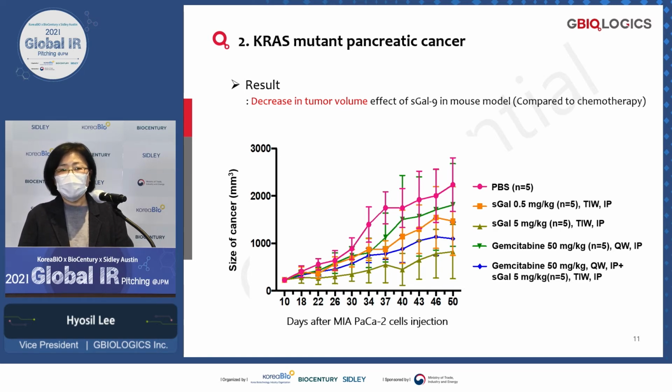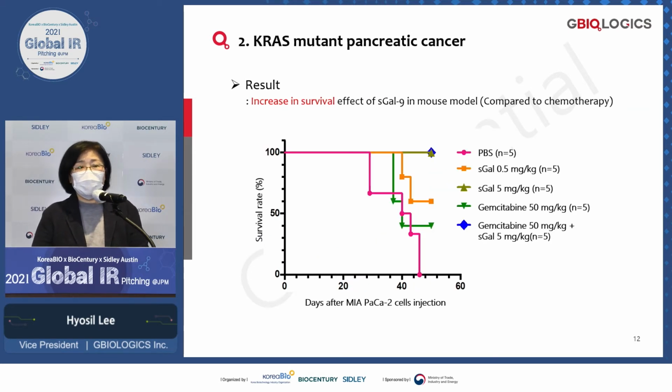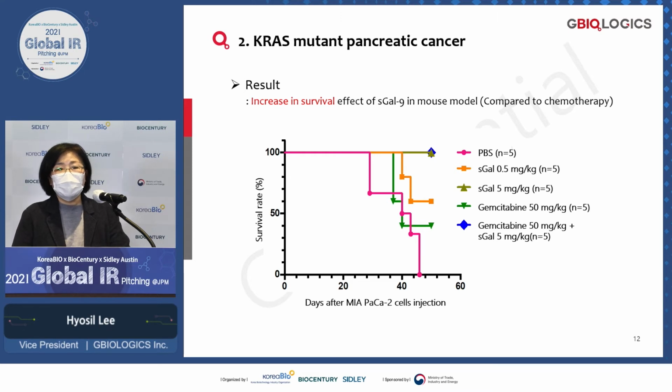However, when you inject gemcitabine in combination therapy with Escarline, the tumor cell reduction was increased. Also, in survival, Escarline at 5 milligram per kg or the combination of gemcitabine with Escarline had the highest survival. The monotherapy didn't work much. Gemcitabine monotherapy didn't work much.